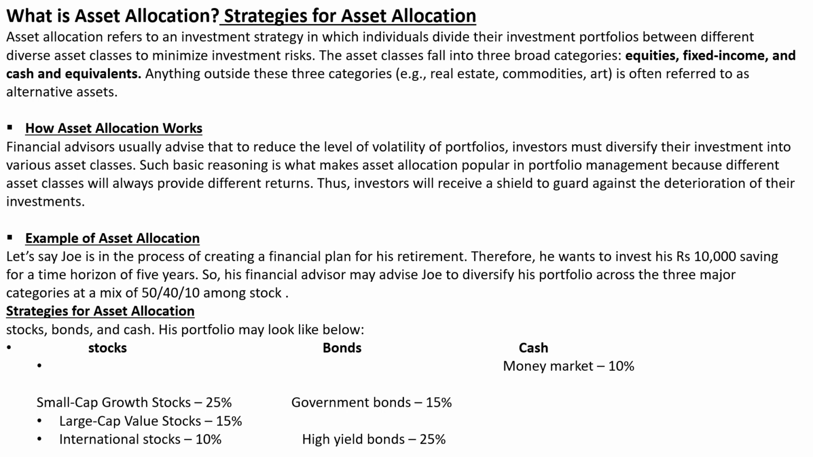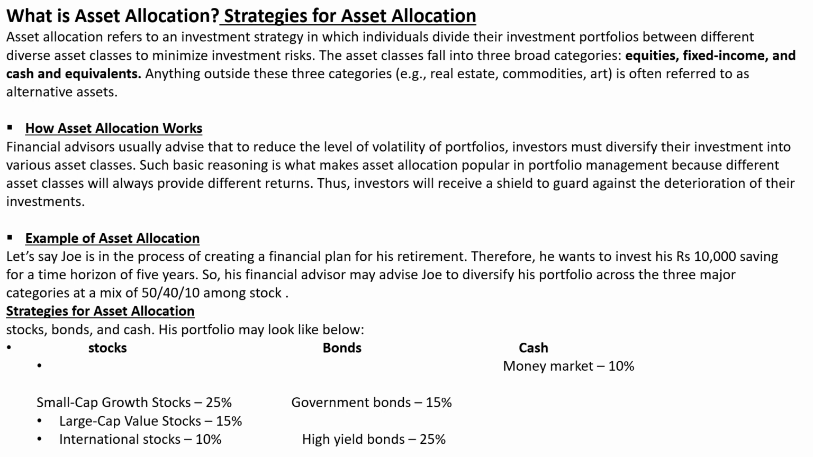And if it is only in a fixed deposit, where you are getting a fixed income, then your investment will not grow. So you have to balance your portfolio in such a way that you are able to take some risk and earn, and meet the inflation rate. At the same time, you should also get a fixed income. Such basic reasoning is what makes asset allocation popular in portfolio management, because different asset classes will always provide different returns. Thus, the investor will receive a shield to guard against the deterioration of their investment.